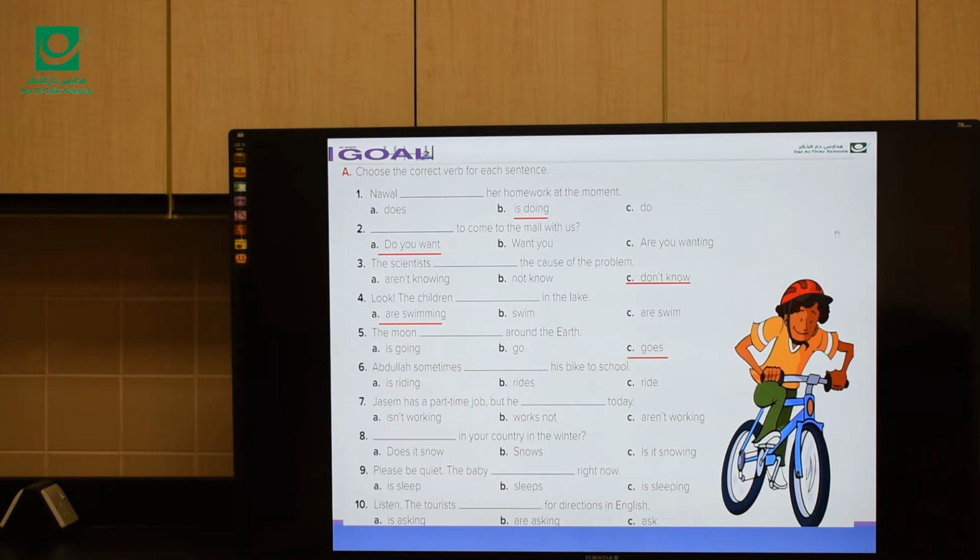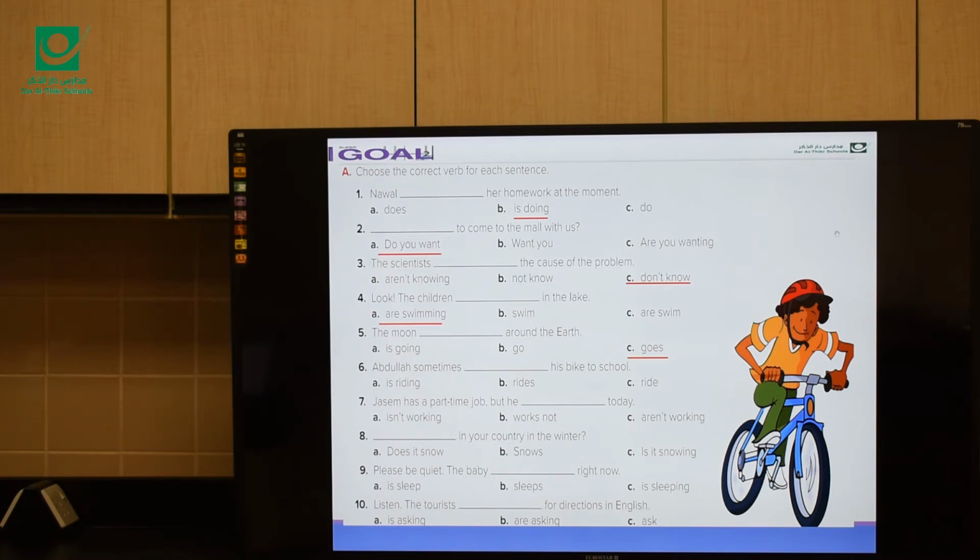Abdullah sometimes ___ his bike to school. Abdullah here is singular, and instead of Abdullah we can say he. So is riding, rides, or ride? Here we have sometimes. So this is what? Exactly.